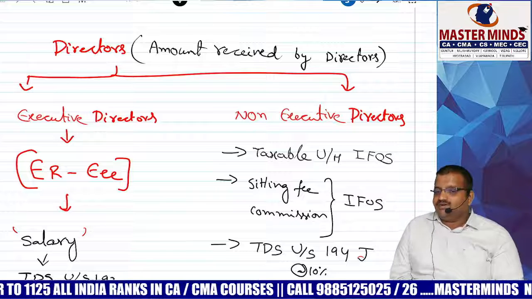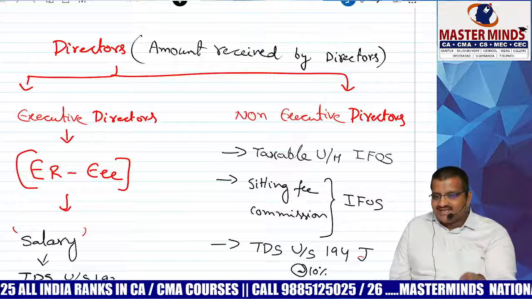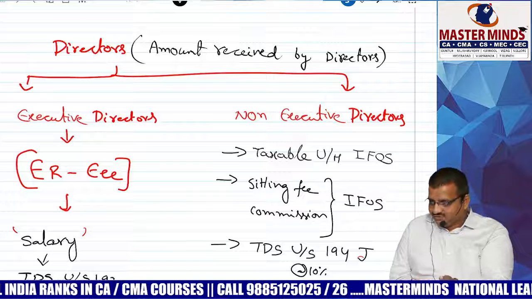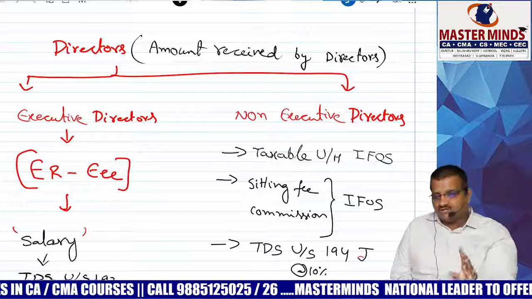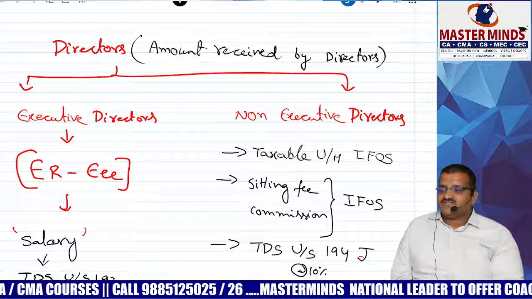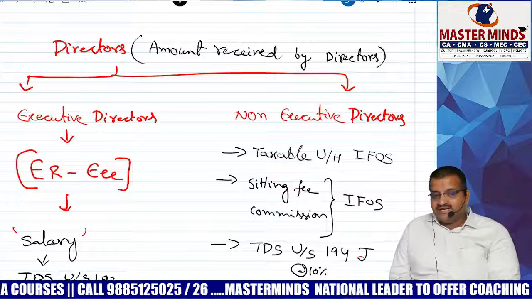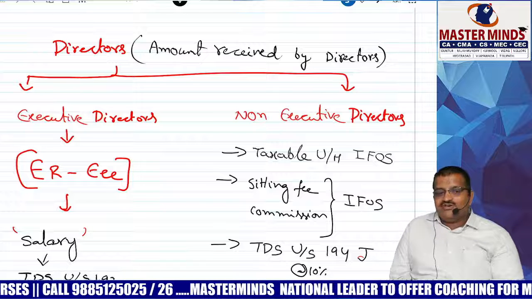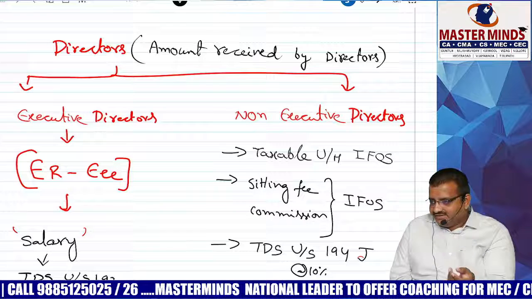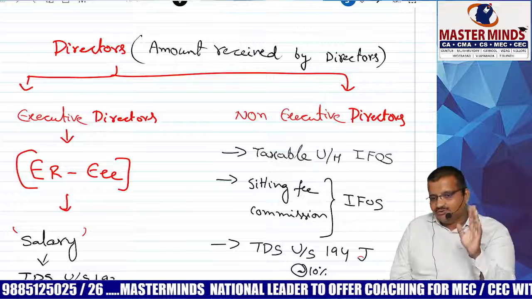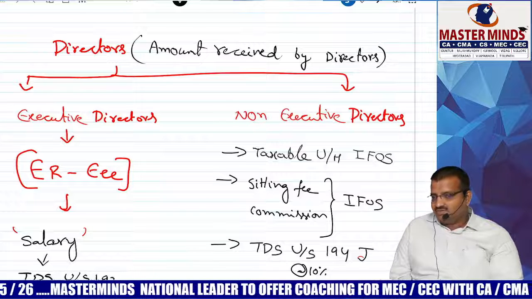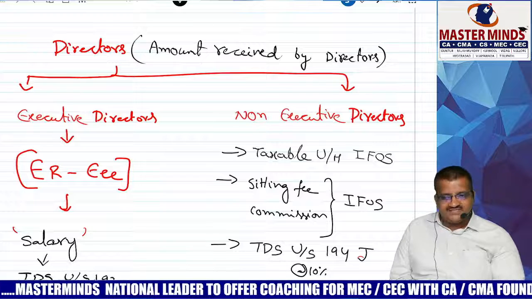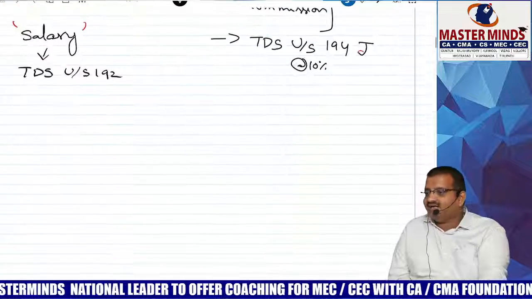Anyhow, he appointed his daughter as an executive director. Okay, executive, amma, you have to take care morning to evening, this is your job. For that I will pay this much salary. That is called executive director. Then she asked, dad, what about you? I will come and go, whenever there is a board meeting I will come and sit and go. For that I will take commission. So that is called non-executive director. Executive means employee, non-executive means other than employee.